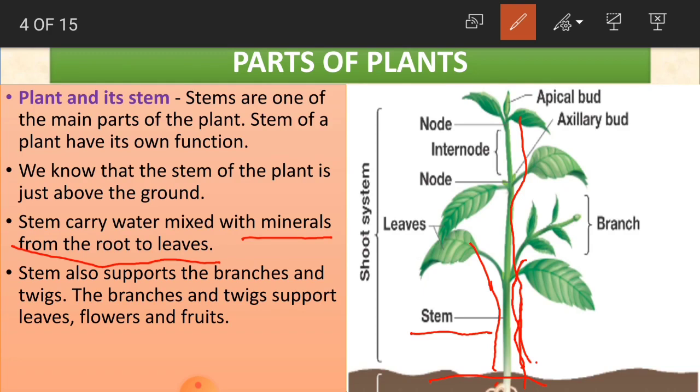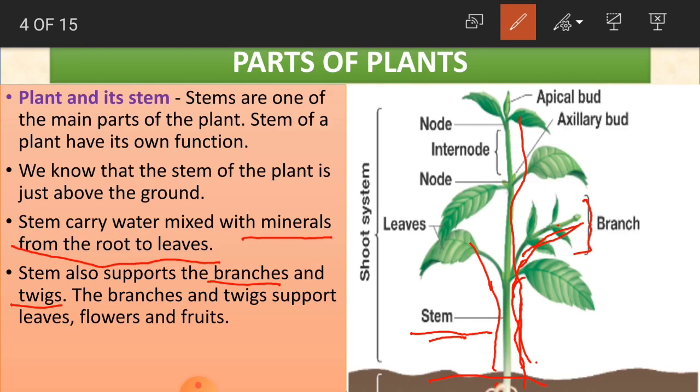So the water which is in the root is carried by the stem to the leaves to give energy to the plant. Okay, children? And now, the stem also supports the branches and twigs. Stem, what does it do? It supports the branches. See here, what is the branch? We are getting new leaves on a branch here. The stem is expanding into so many branches.